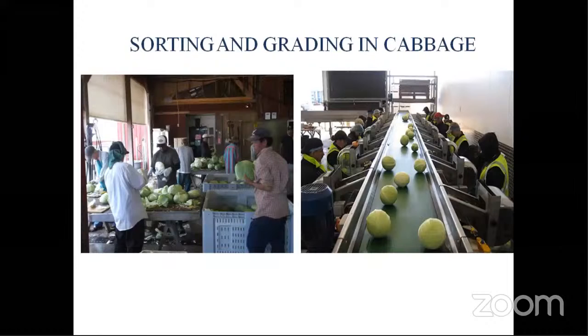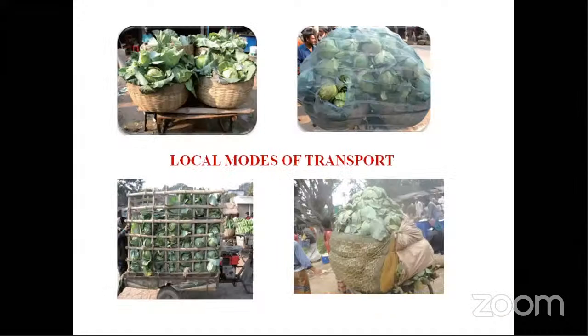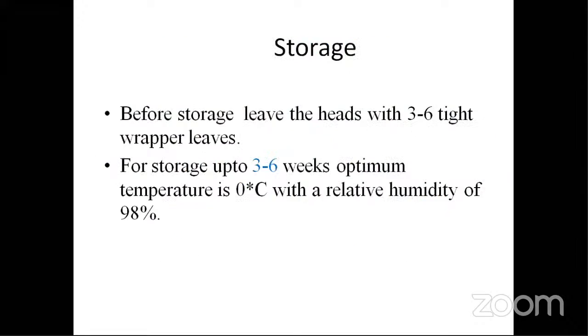Nextly, we have the sorting and here packaging depending upon the market requirement and the local mandis, how they have the cabbage. You can see here you have local transportation also and refrigerated transportation also observed. And before storage, the head should be very tight, and they have to be wrapped by their own leaves. By the time it comes to you, you should have wrapper leaves just to protect the head.